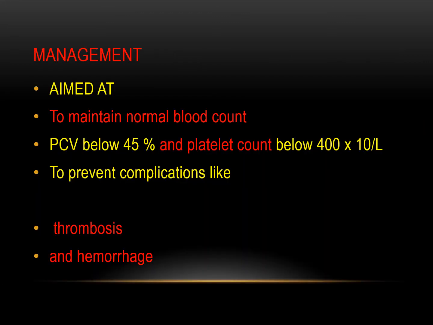These are the criteria. So management of the patient with polycythemia rubra vera is aimed at maintaining a normal blood count, with packed cell volume below 45% and platelet count below 400,000. So the patient should have PCV below 45% and platelet count below 400,000. To prevent complications, we have to give some drugs which decrease the complications of thrombosis and hemorrhage.